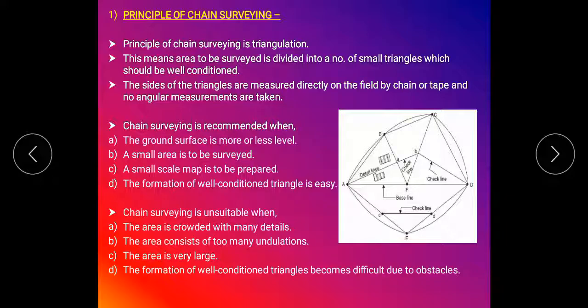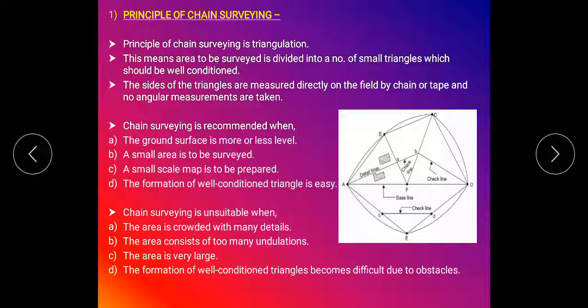Triangulation means the area to be surveyed is divided into a number of small triangles, which should be well conditioned. When we survey the area, it is divided into a number of small triangles, and a well conditioned triangle means an equilateral triangle.